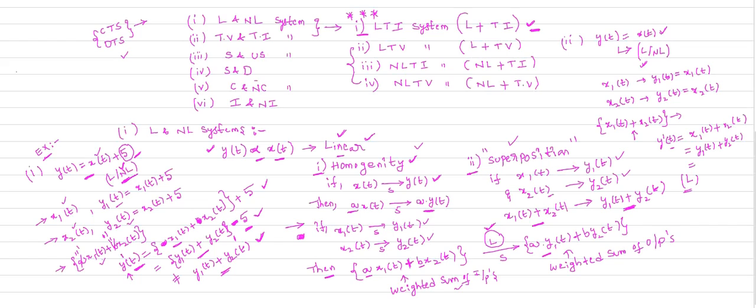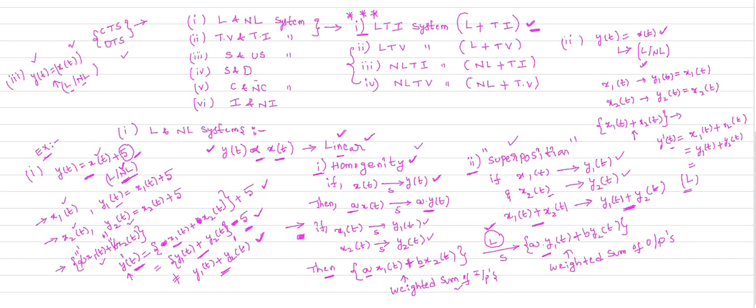Now you can check this case also. You can try this one. So y of t is equal to x of t whole square. Now we check whether the given equation is a linear or non-linear system. The system is described by this relation y of t equal to x of t whole square, or x square of t. That is the system given to you. Check whether the given system is a linear system or non-linear system.